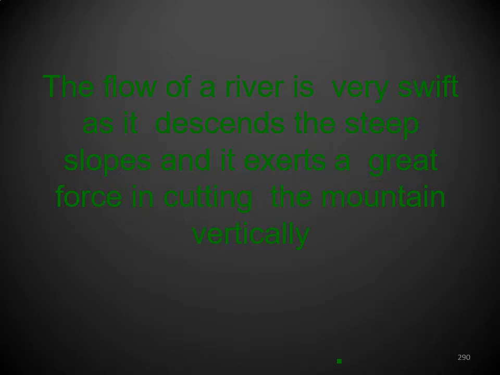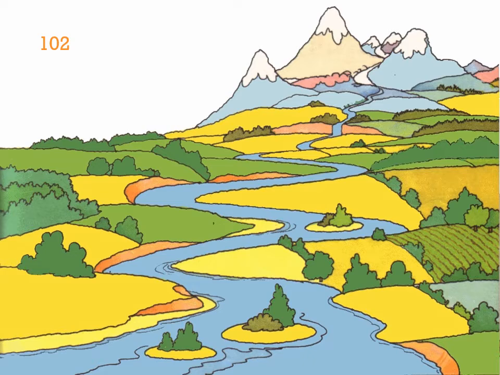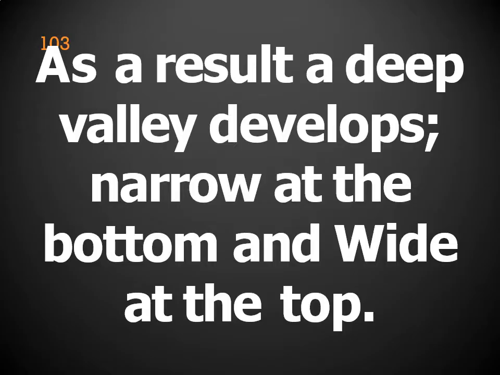The flow of a river is very swift as it descends the steep slopes, and it exerts a great force in cutting the mountains vertically. See this image, water is coming down by cutting the rocks, steep valleys are there, and from there the river is flowing. See this image, tall mountains exist, from there rivers originate, and afterwards, cutting those mountains, rivers enter into the plain area. As a result, a deep valley develops, narrow at the bottom and wide at the top.